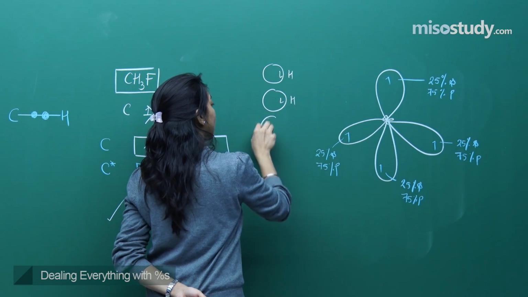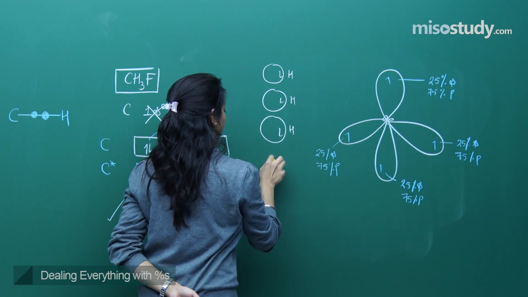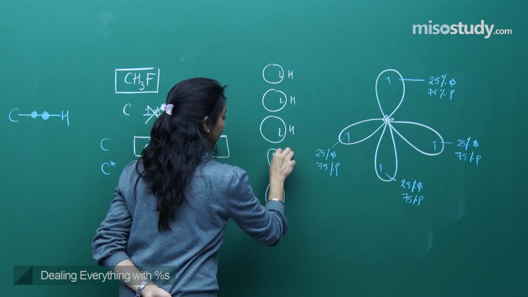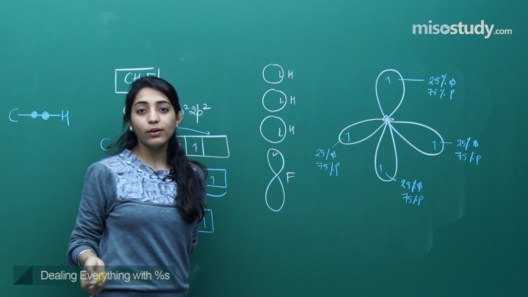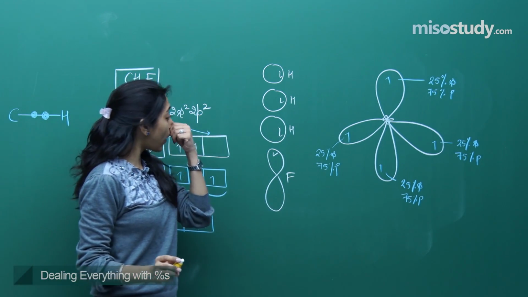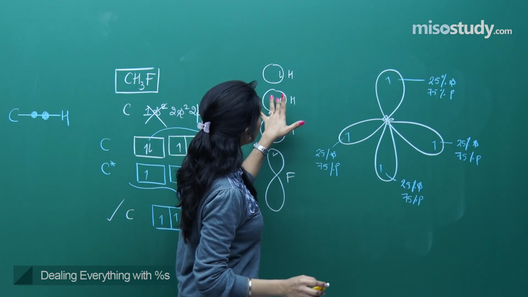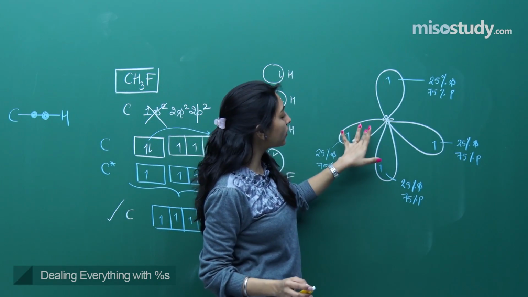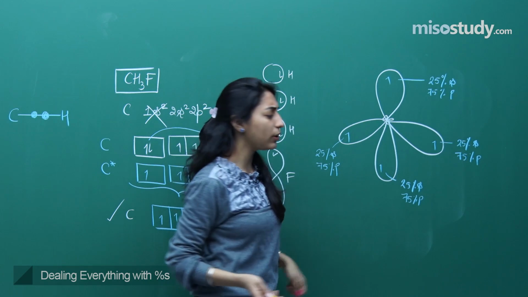Each hydrogen is saying, I am single but ready to mingle. But one girl was fluorine. She was also like, I am single but ready to mingle. So what happened? When these three hydrogens came to the three orbitals, they got happily married.